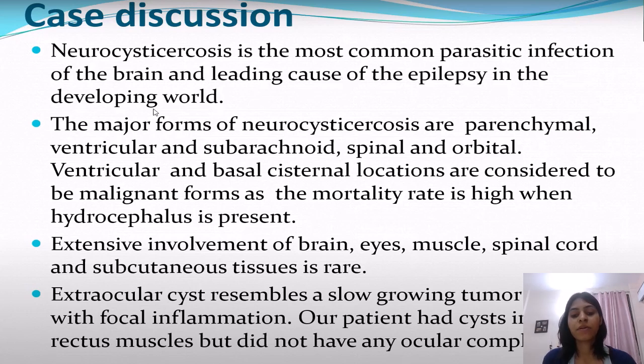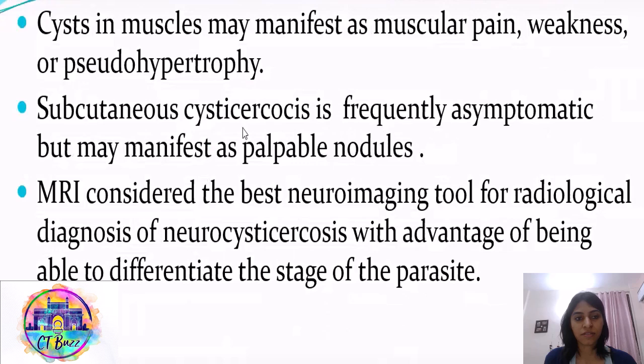Extraocular cyst resembles a slow-growing tumor with focal inflammation. Our patient had cysts in the rectus muscles, but did not have any ocular complications. Cysts in muscles may manifest as muscular pain, weakness, or pseudohypertrophy. Subcutaneous cysticercosis is frequently asymptomatic but may manifest as palpable nodules.